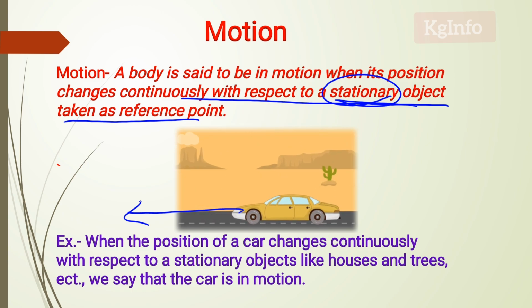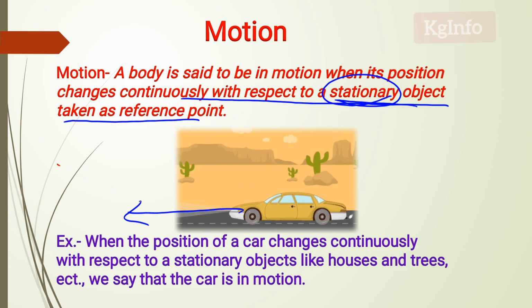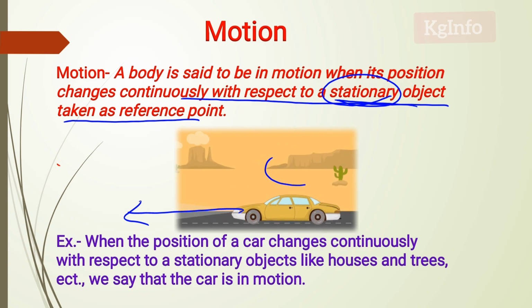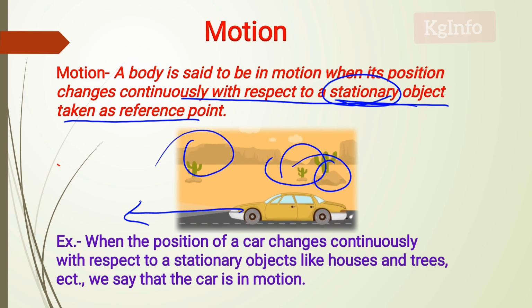We can say the car is in motion with respect to these surrounding stationary objects. Our brain can understand that the car is in the motion state. That is motion.